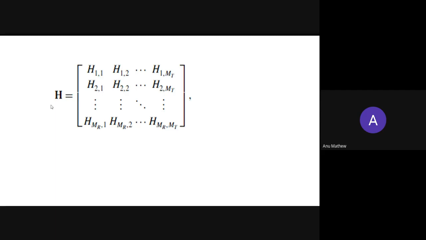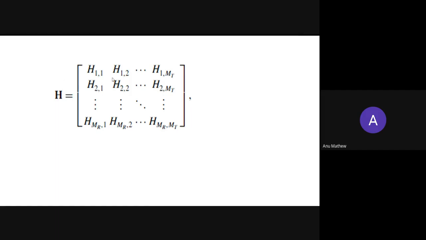So the MIMO system is always represented by a matrix, which gives the channel gain of that MIMO system. We are transmitting the signals through different transmitter antennas, which means through different channels, and for different channels there will be different gains.